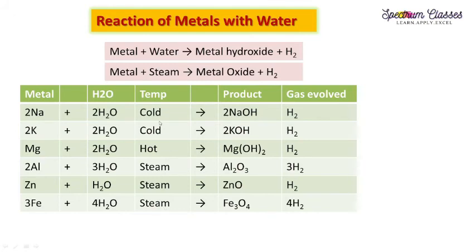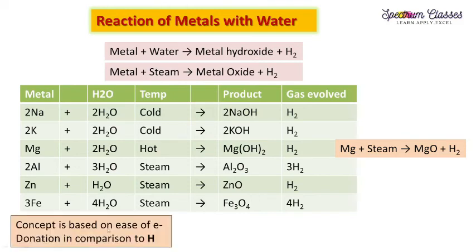So we categorize these: those which react with cold water are more reactive, those which react with hot water and steam as well are moderately reactive, and those which react with steam only are less reactive. Less reactive in comparison to what? In comparison to hydrogen. So we have this concept. The concept is based on ease of electron donation in comparison to hydrogen. Those which can donate electrons very easily can release the hydrogen, and those which donate less readily react with steam. And here is the difference: on reaction with water, they form hydroxide, and on reaction with steam, they form oxides.